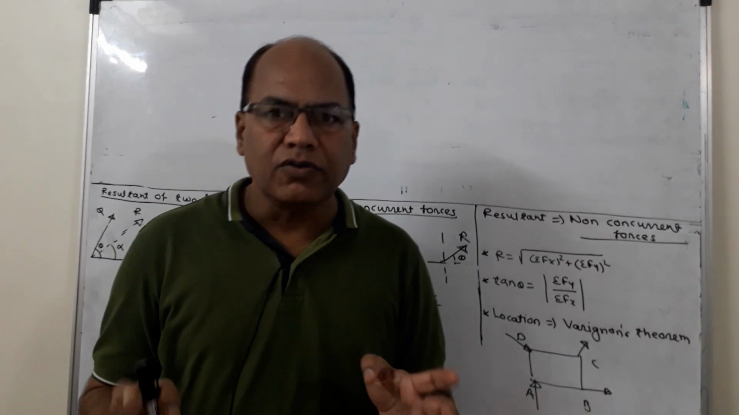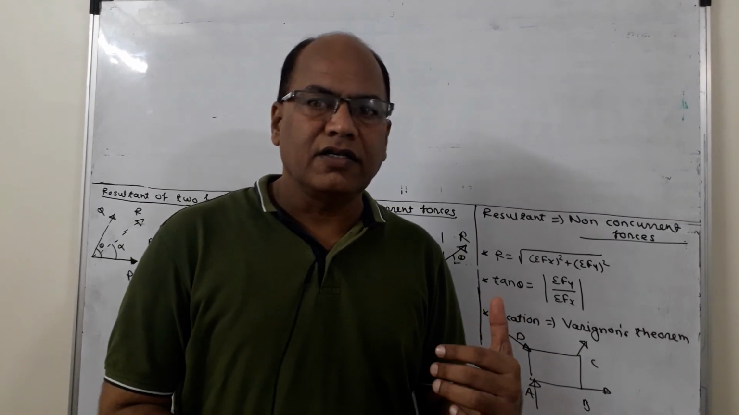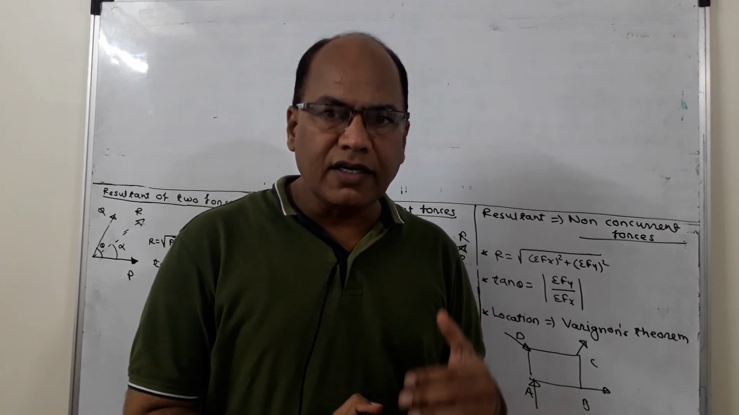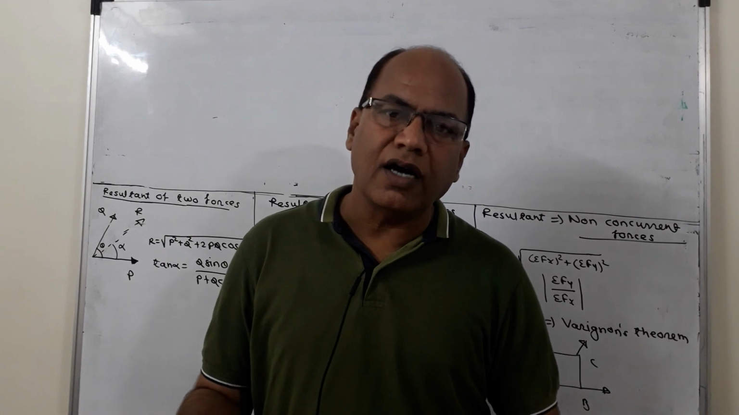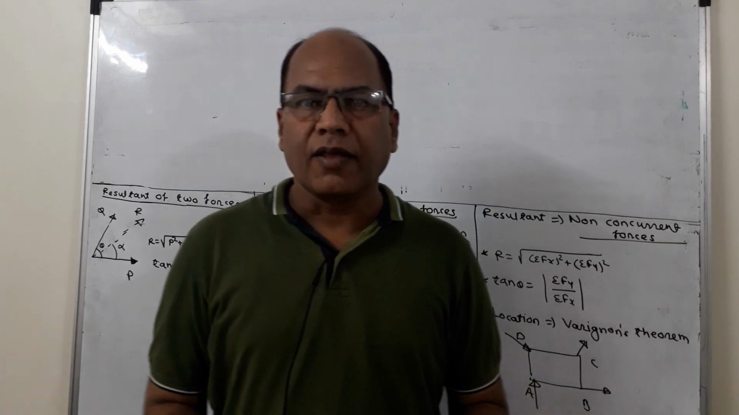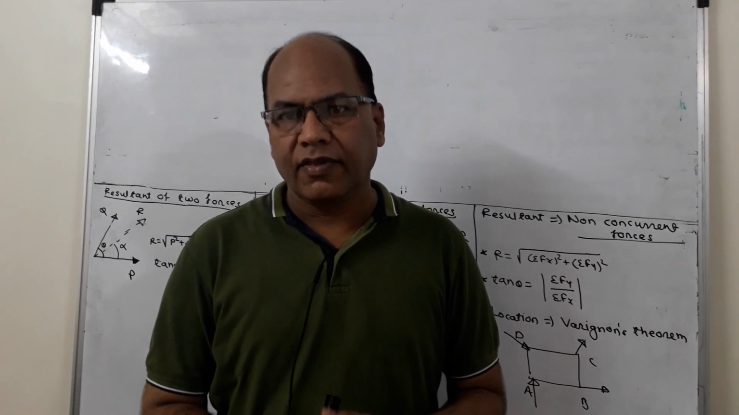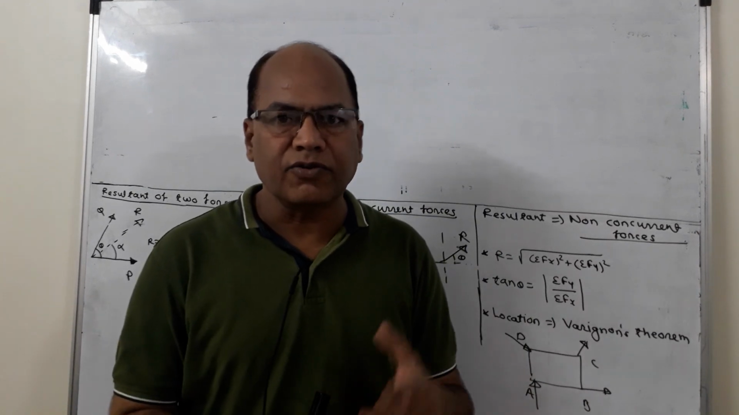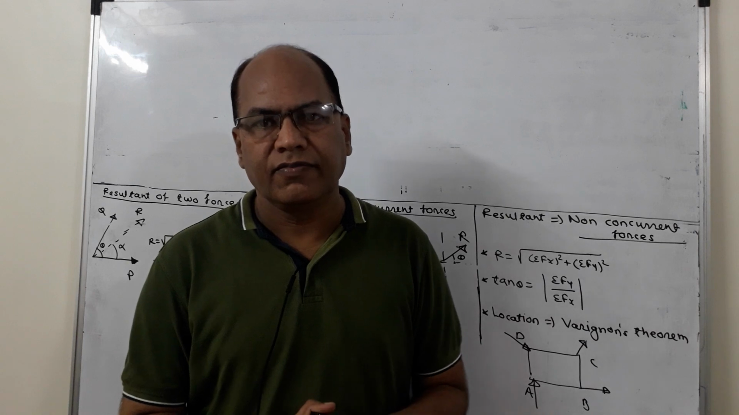It can be used to get the resultant of two forces. Whereas the second law, the triangle law of forces, states that if two forces acting at a point can be represented in magnitude and direction by the two adjacent sides of a triangle taken in order, then the resultant may be represented by the third side taken in opposite order. This triangle law of forces can also be used to get the resultant of two forces. There is one more law which is called the polygon law of forces.